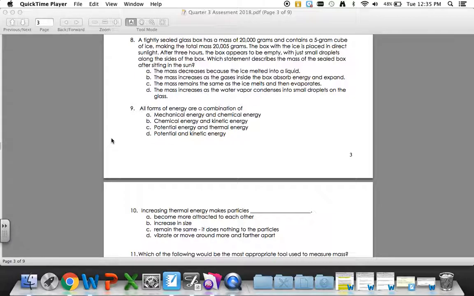10. Increasing thermal energy makes particles blank. A. Become more attracted to each other. B. Increase in size. C. Remain the same. It does nothing to the particles. D. Vibrate or move around more and farther apart.